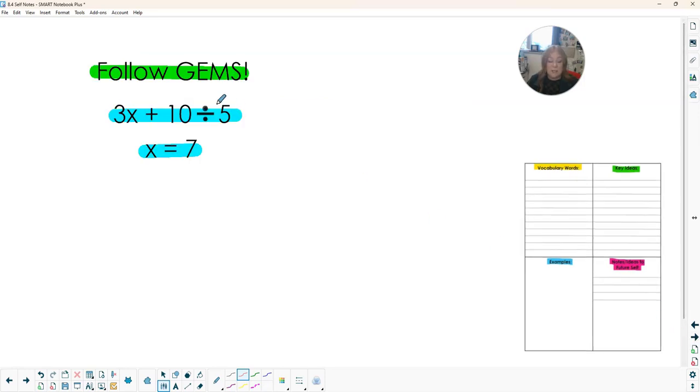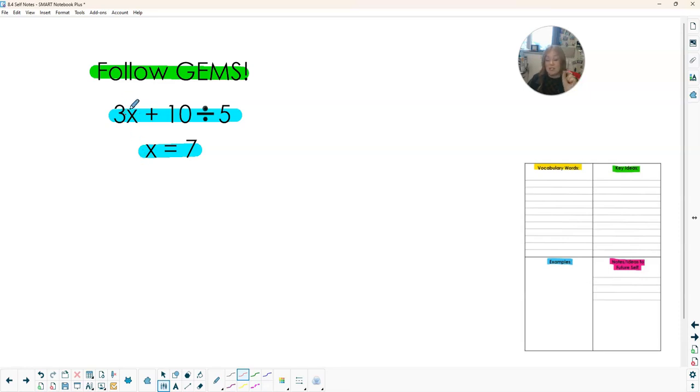So when we are solving these, we still have to follow GEMS. Those rules don't go away just because it has a variable. They stay the same. So we have 3x plus 10 divided by 5, and it says x equals 7. Now we're not plugging it in and saying x is 37, or this is not 37, right? This is 3 of these x's, 3 of these. So we'll learn about these more later.